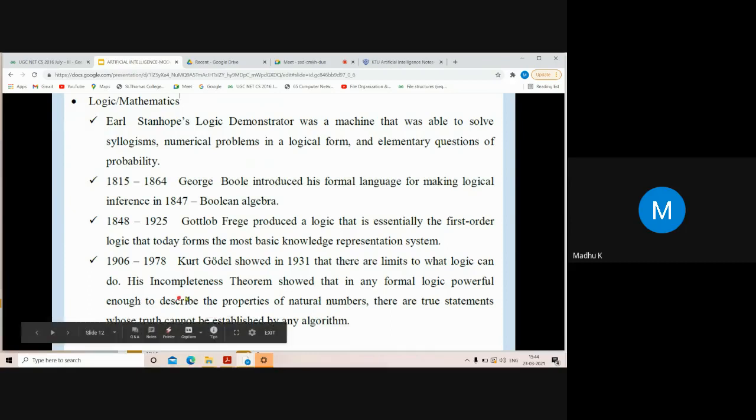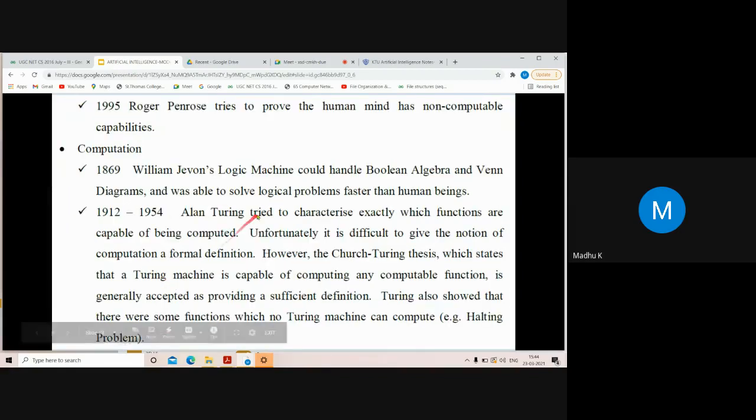So, the incompleteness theorem is introduced by Kurt Gödel in this era. Then non-computable capabilities were introduced by Roger Penrose in 1989, who argued the human mind has non-computable capabilities.